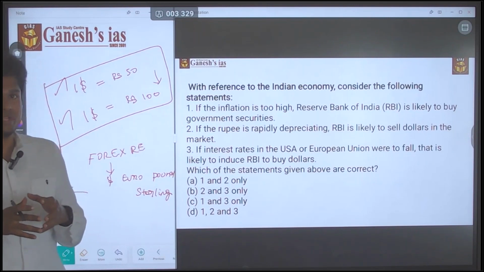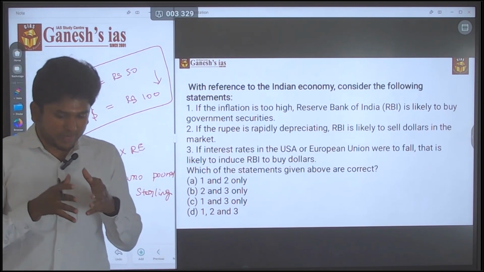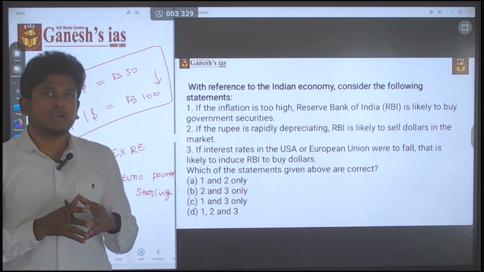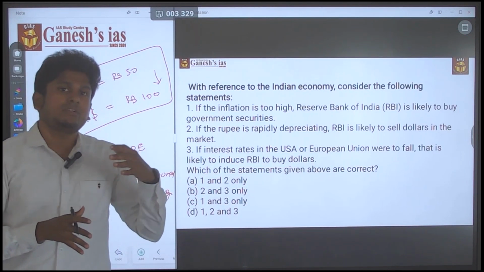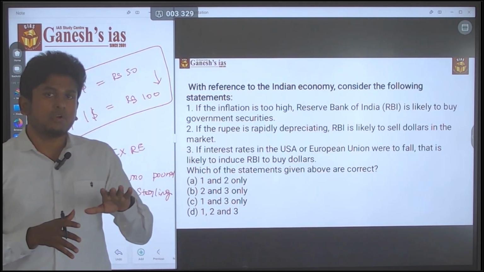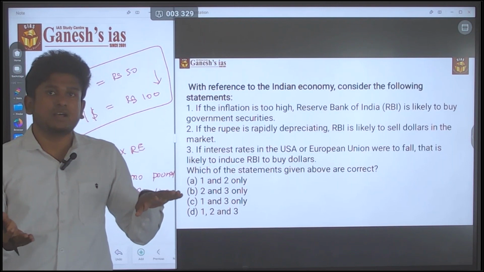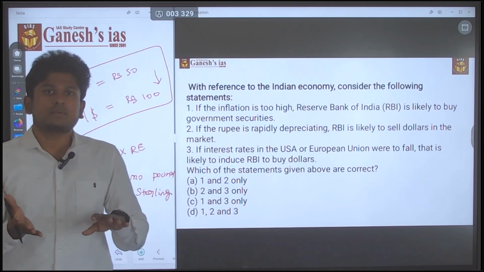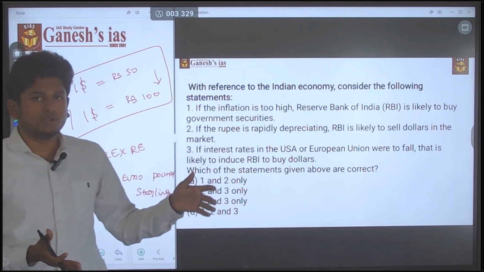Why are they selling the dollar? It means they are showing that we, the Indian economy, don't need dollars, okay. By that they are trying to devaluate the dollar, devaluate the US currency. If you devaluate the US currency, that itself makes the appreciation of the Indian currency, okay. So that is the basic idea behind the selling of the dollar, okay.